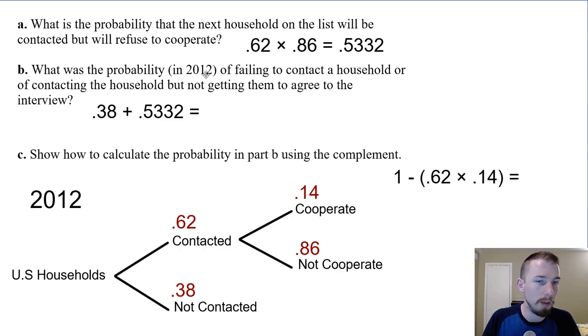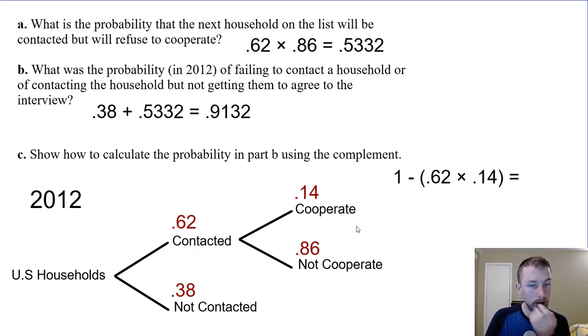All right, what's the probability in 2012 of failing to contact a household, or contacting a household but not getting them to agree to the interview? Well, we're either talking about not contacted, which is 38%, or the one that we just calculated. So we could add those two together, which would give us that. The other way to do this is by using the complement.